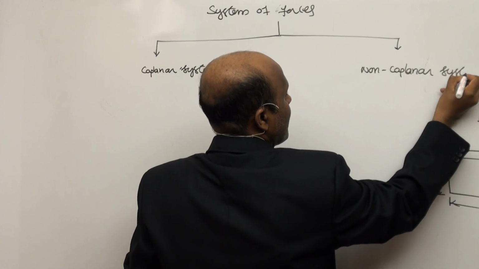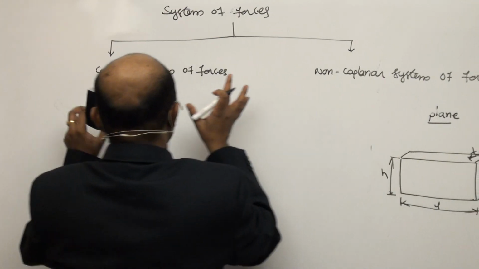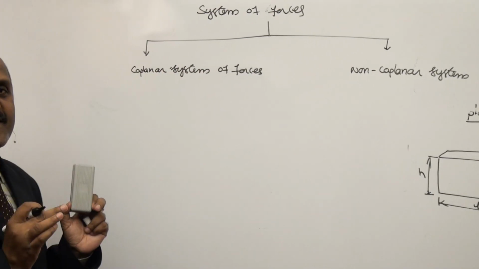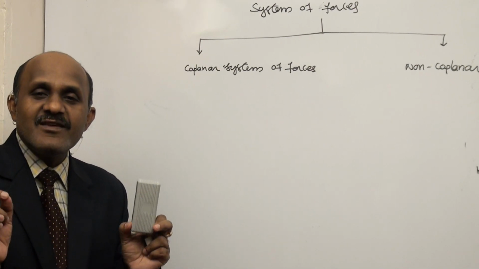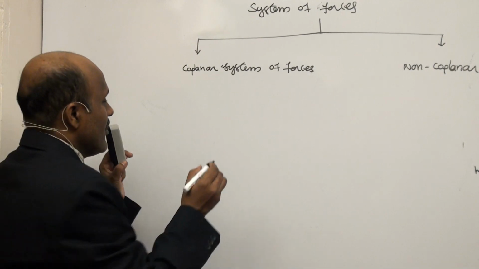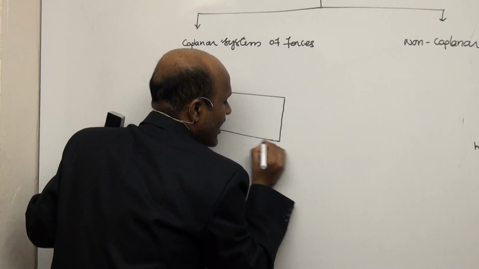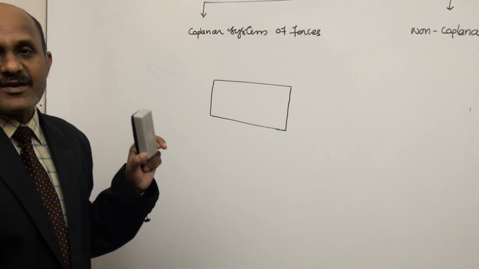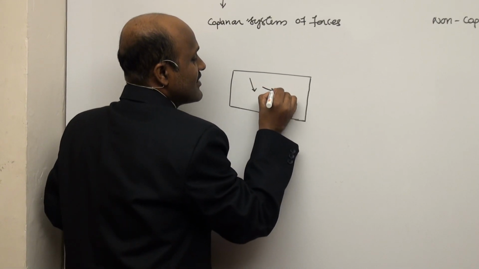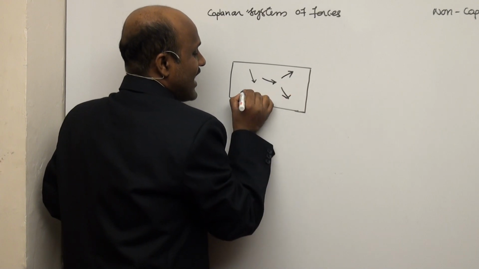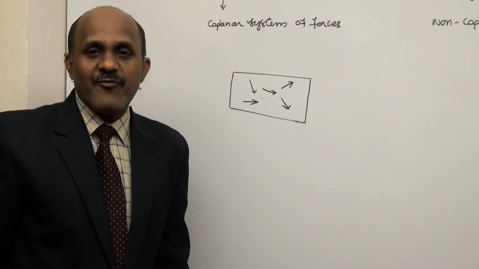Coming to coplanar system of forces: whenever more than one force is acting in one plane. A plane has only two dimensions, the third dimension is very, very small, and we neglect that. Whenever forces and their lines of action are in one plane, this is called a coplanar system of forces.